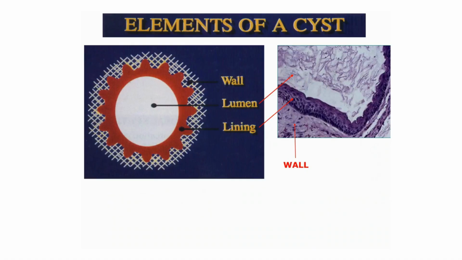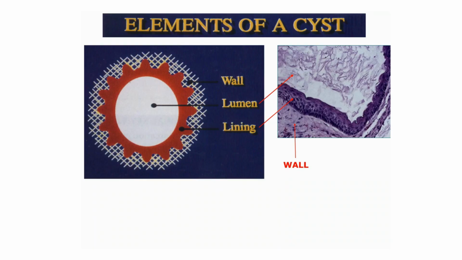Now we've understood the different types of jaw cysts, we've understood the definition of cyst. Now we will move on to the elements or the parts of a cyst. It is very important for us to know the different parts of a cyst. Why? Because once we know the different parts, then we'll understand the structure, the histology of the different parts, and then only we can write our answer properly. So, elements of a cyst, it has three parts.